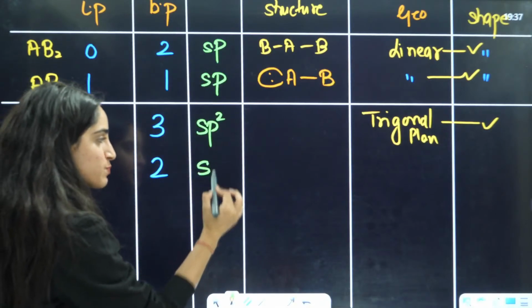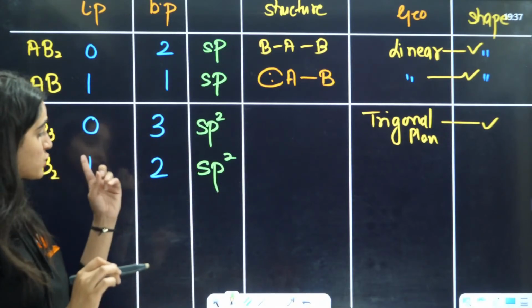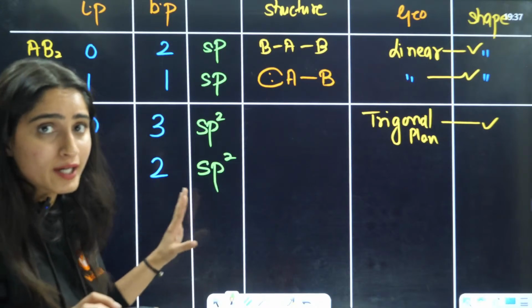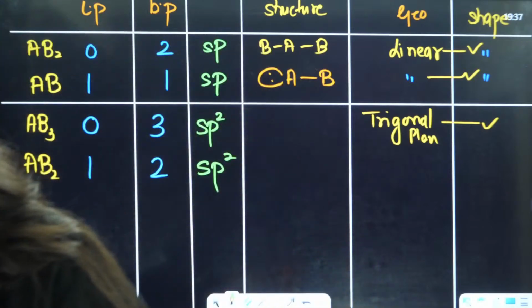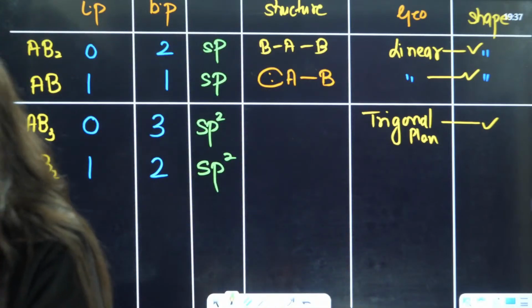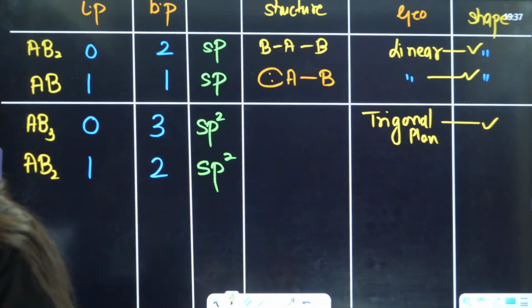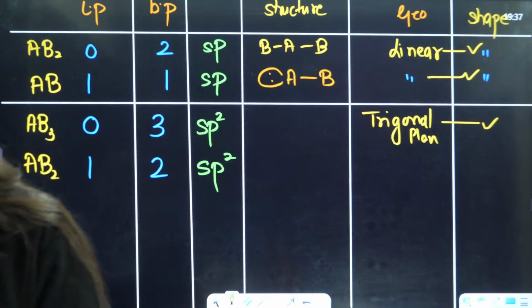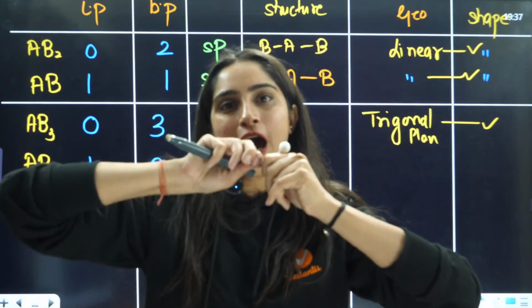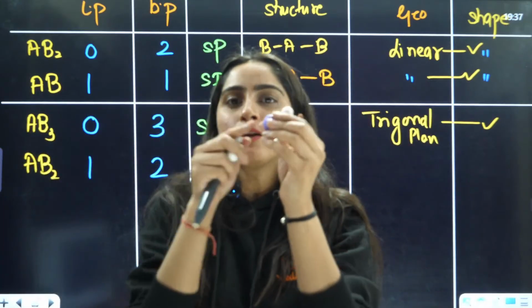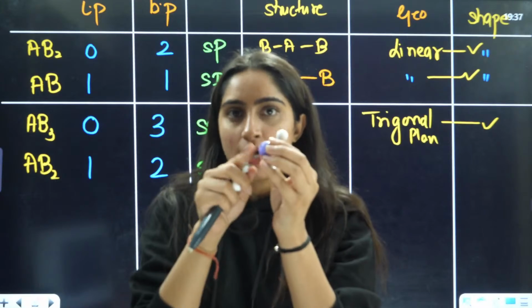In total you are having sp2 hybridization only because there is one lone pair and 2 bond pairs. It is sp2 only, but the answer is going to change. Can you tell me the reason why? Because you had this kind of trigonal planar when you had 3 bonds. But now you have taken one bond pair as a lone pair, right?